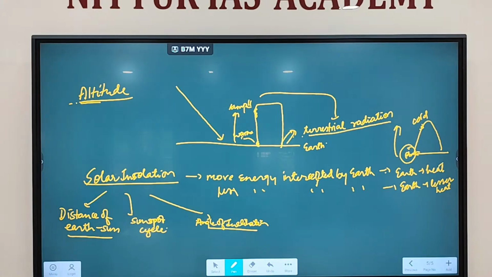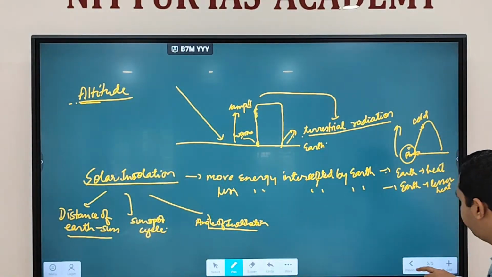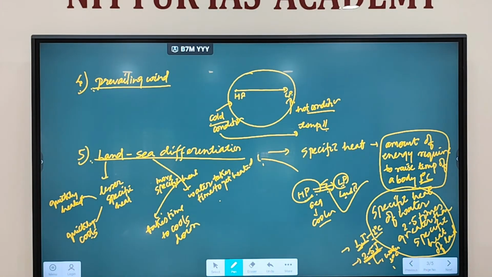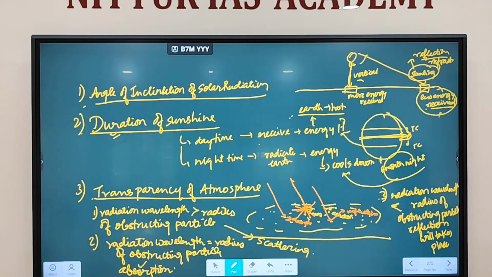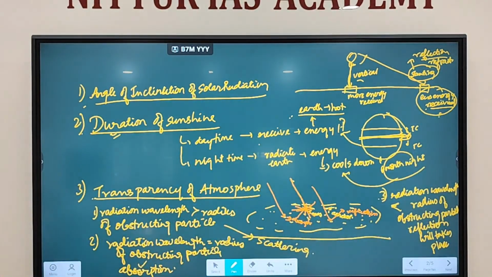Fine. So, can you go to the slide? The third one. Fine. This is transparency of atmosphere. The other one is absorption. And the third is reflection.